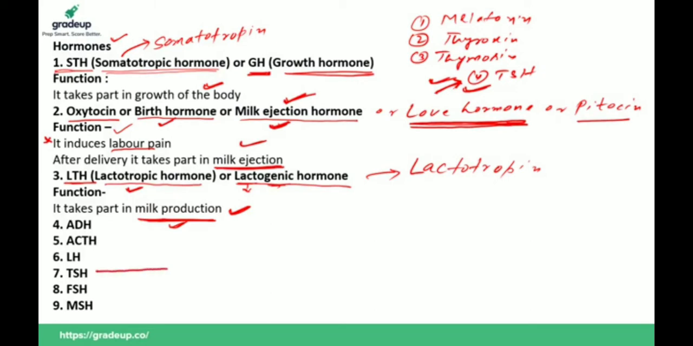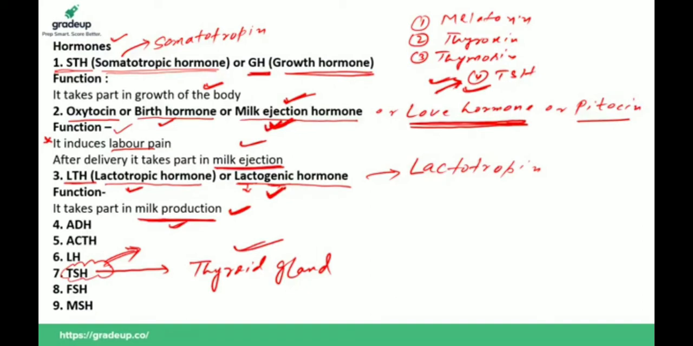TSH, thyroid stimulating hormone, controls the functions of the thyroid gland. So suppose the question is, which hormone secreted by the pituitary gland controls the functions of the thyroid gland? It is TSH. Clear or not? Okay. Oxytocin takes part in milk ejection. It releases milk from the body of the female. That's why it is called milk ejection hormone. But LTH takes part in production of milk. It generates milk in the female's body. That is lactogenic. So LTH is production of milk, and oxytocin is ejection of milk.